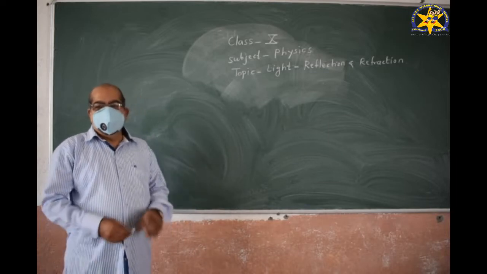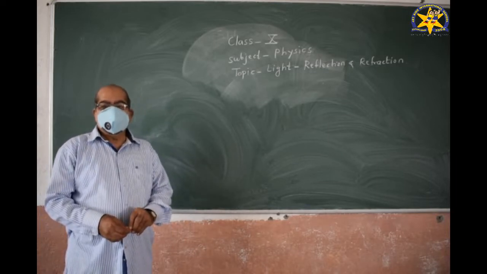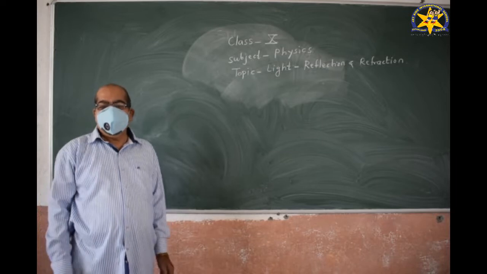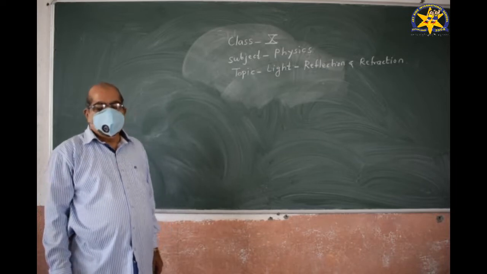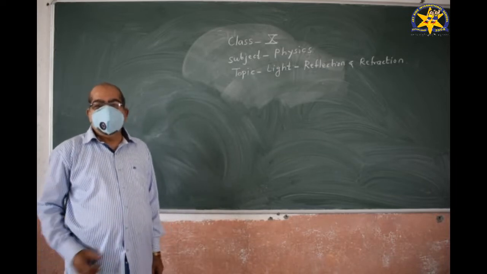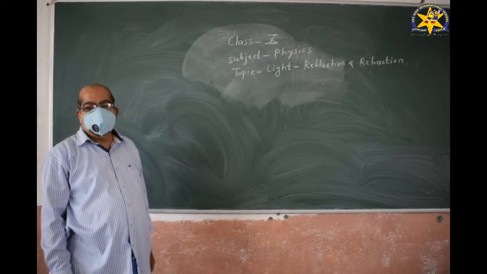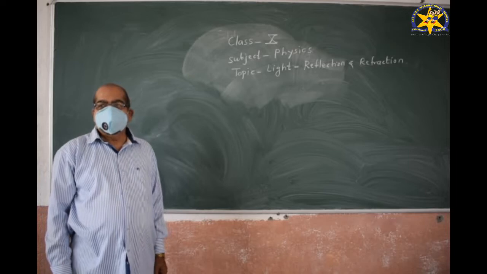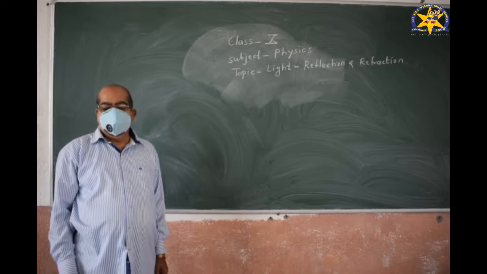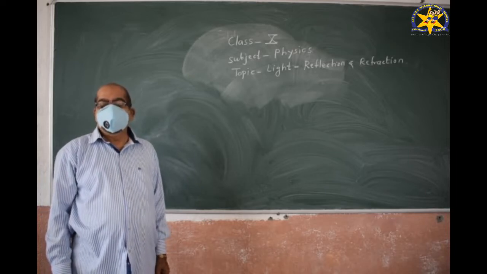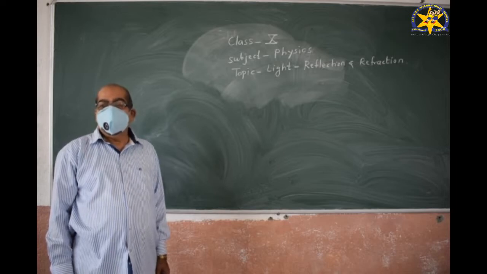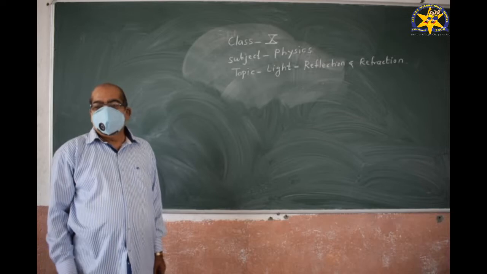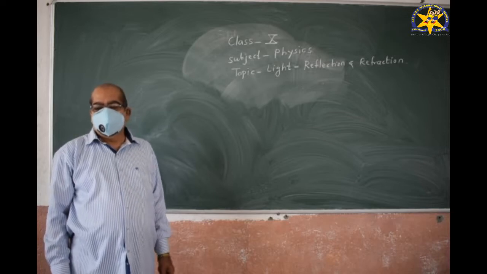Today we discuss certain phenomena of light. In the last period, we defined what is meant by object. An object is anything which can give light or light rays.